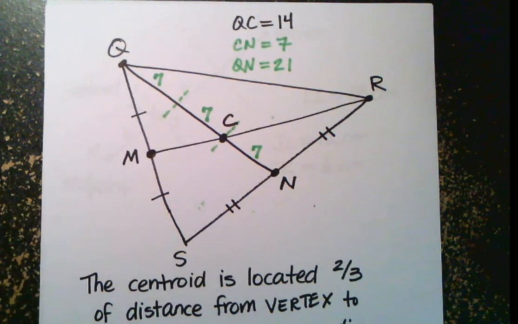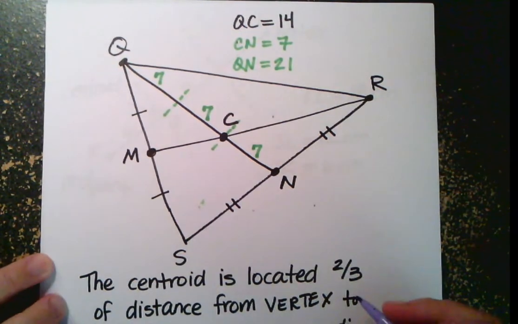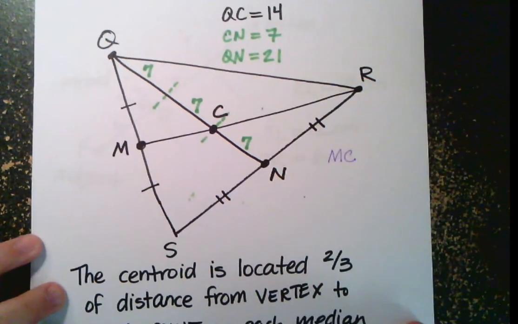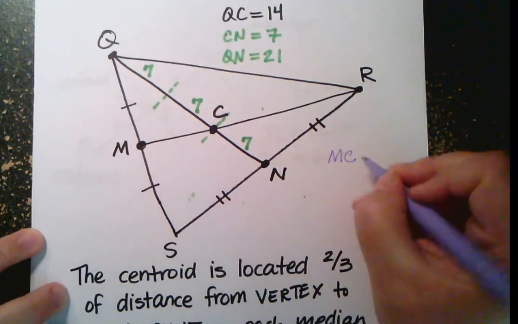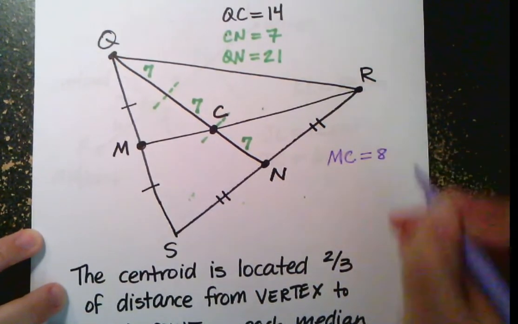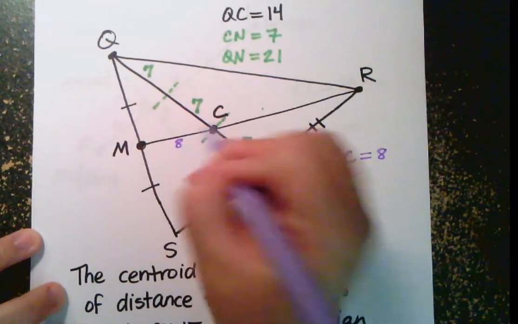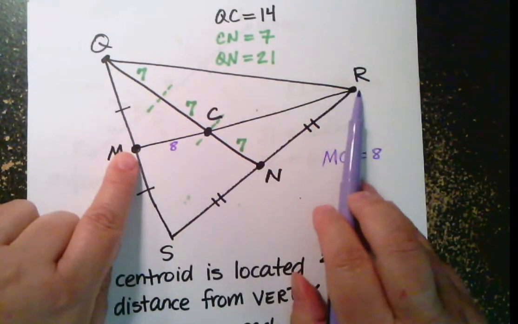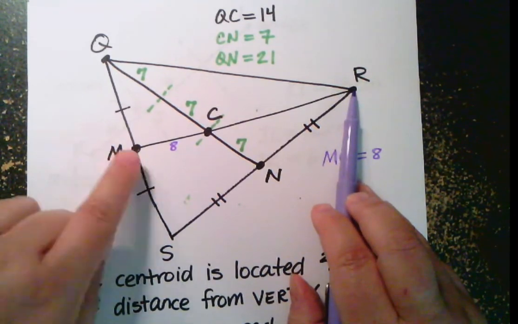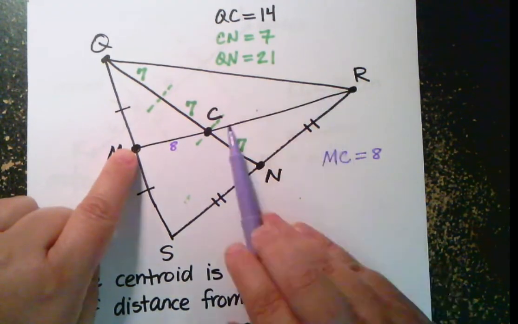All right, let's do another one like that with MR. What if I was told that the length of MC is 8, 8 units, whatever my units are. Okay, so I'm going to label it, that's 8. Now, on MR, this is the vertex. The vertex is one of the corners of the triangle. So this is the vertex, this is the midpoint. The vertex side is the bigger one.